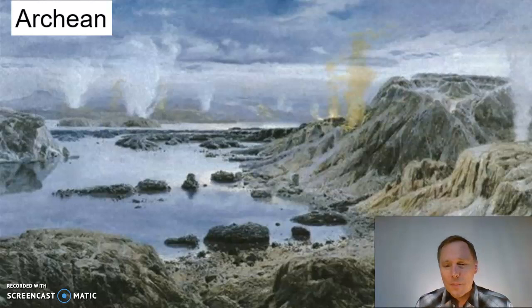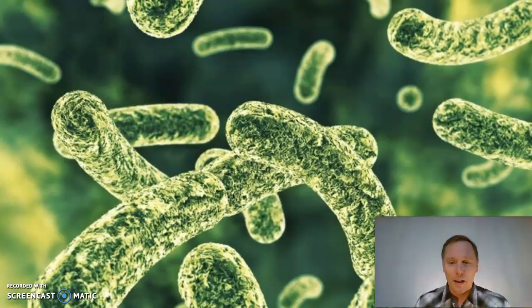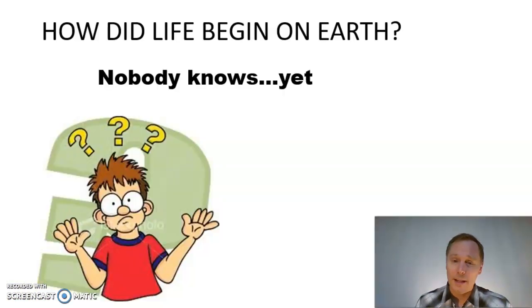Nice job. Now, I'm seeing those little puddles of water there. Let's get a little closer look here. Let's take out our microscope, and living things, those are bacteria. How did bacteria form on this young planet? Well, that's a good question. Nobody knows. It's one of the mysteries of science, in fact, but I figure maybe someday we'll figure it out, right?